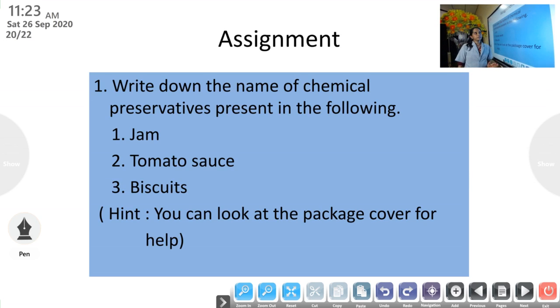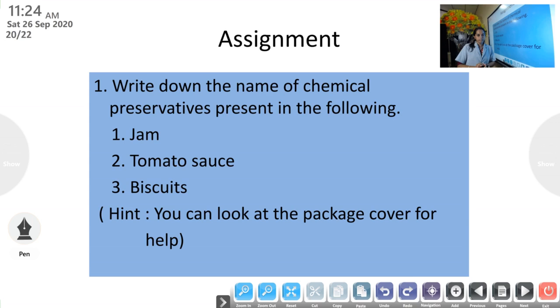So that is a small chapter. We have discussed different methods of food preservation, write and study. Then one more thing I want to tell you. In every food package we buy, on the cover, the date of manufacture and date of expiry are written. So try to find out.